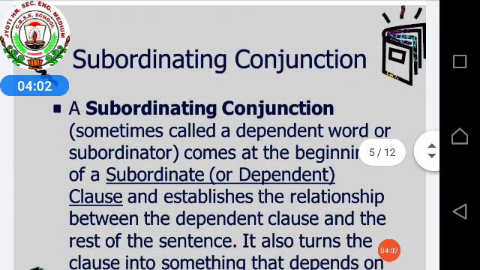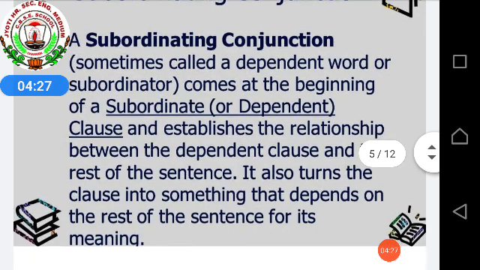Now we will be seeing subordinating conjunction. What do you mean by subordinating conjunction? A subordinating conjunction, sometimes called a dependent word or subordinator, comes at the beginning of a subordinate or dependent clause. It comes at the beginning of a dependent clause and establishes the relationship between the dependent clause and the rest of the sentence. It also turns the clause into something that depends on the rest of the sentence for its meaning.